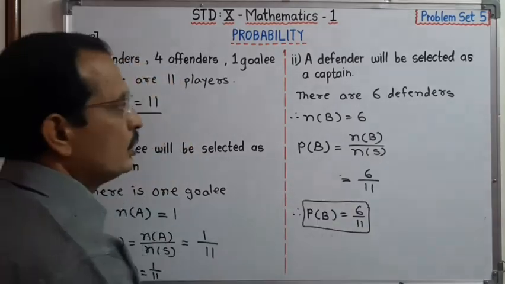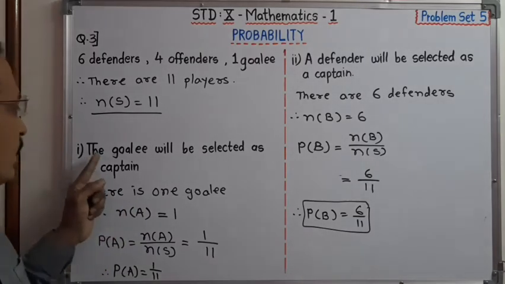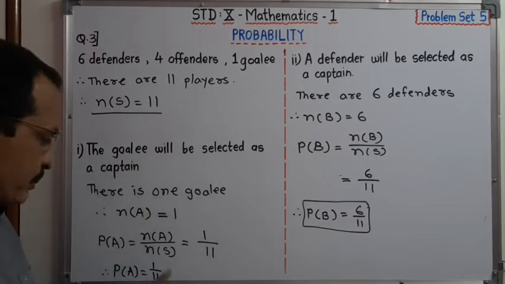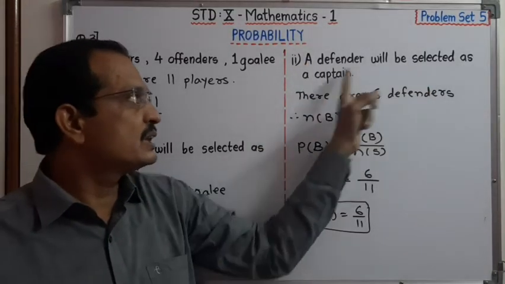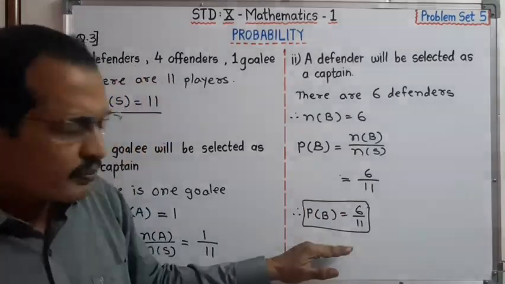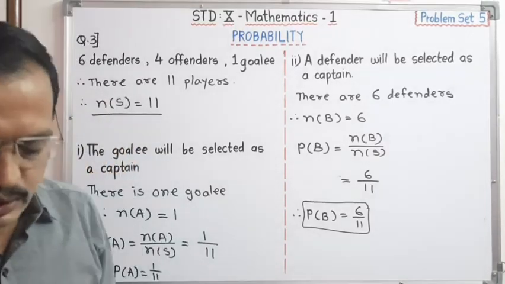Dear student, we have to write the final answer below this. The probability that the goalie will be selected as a captain is 1 upon 11, and the probability that a defender will be selected as a captain is 6 upon 11. Write down the final answer in words. Now we have to go to question number 4.